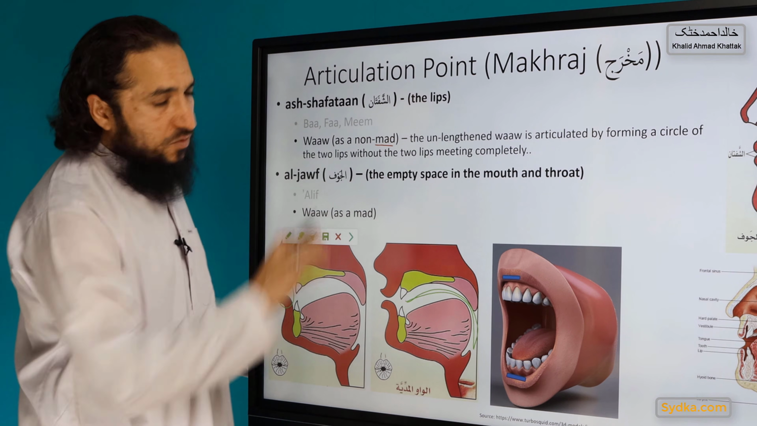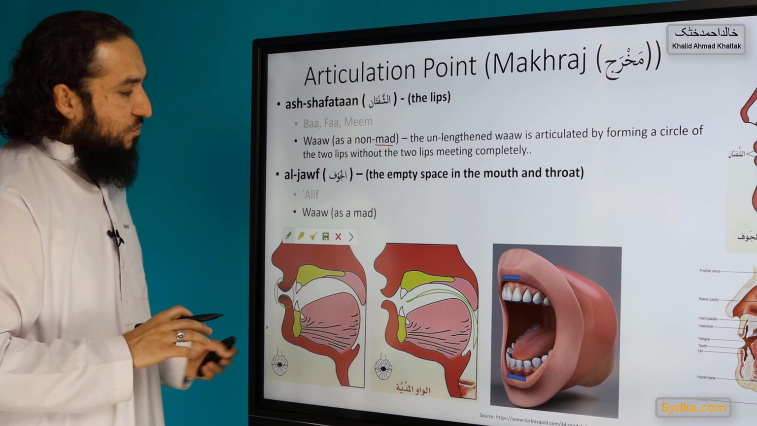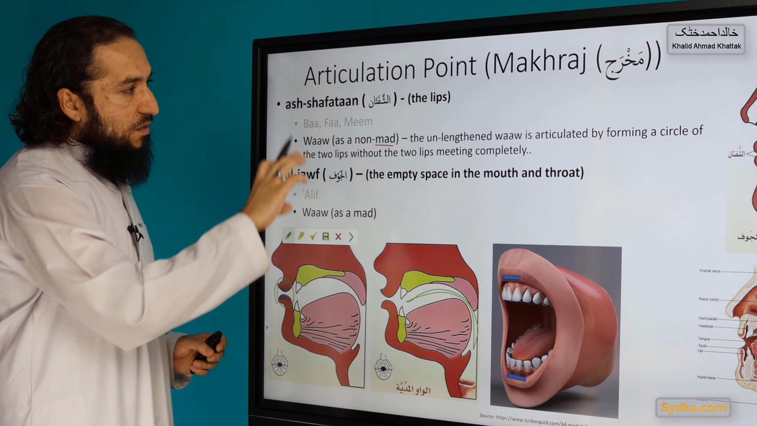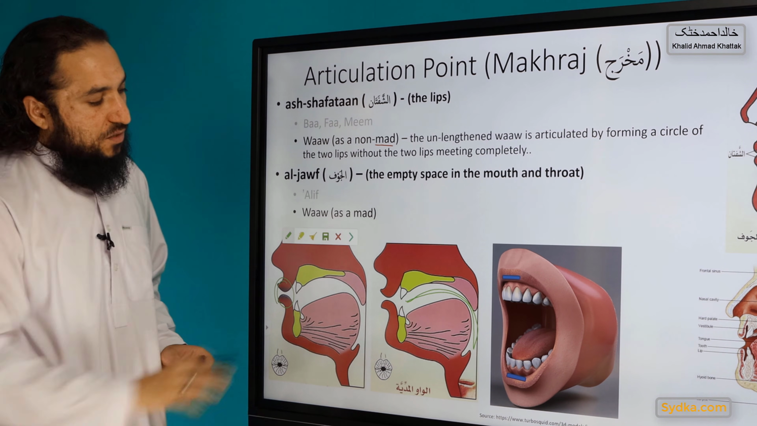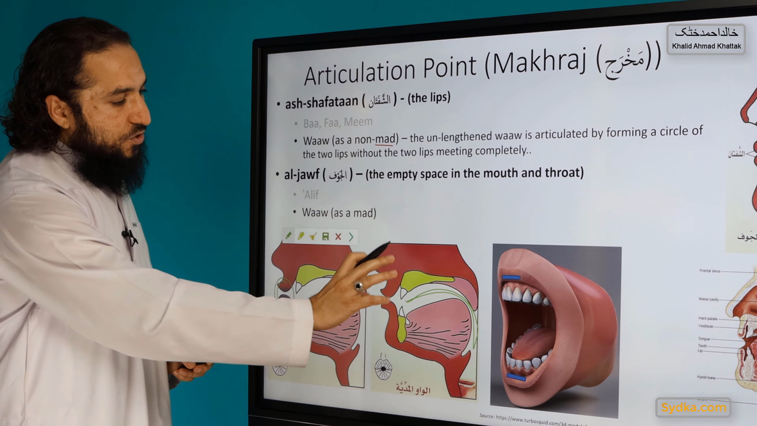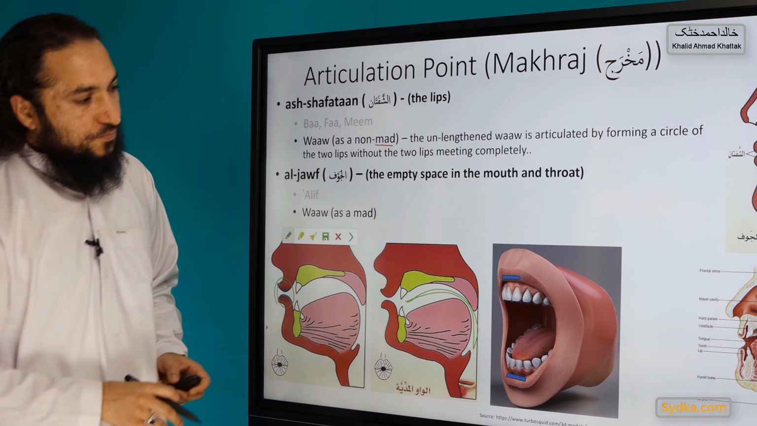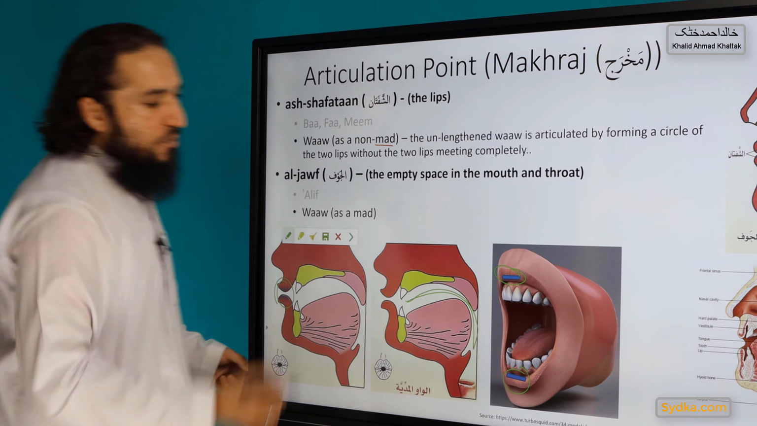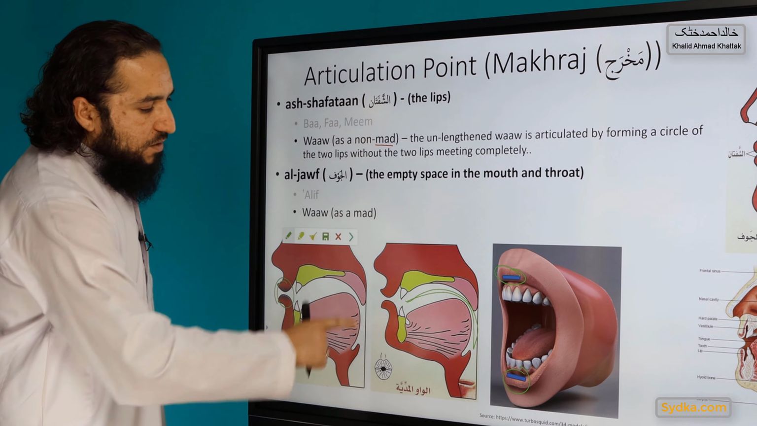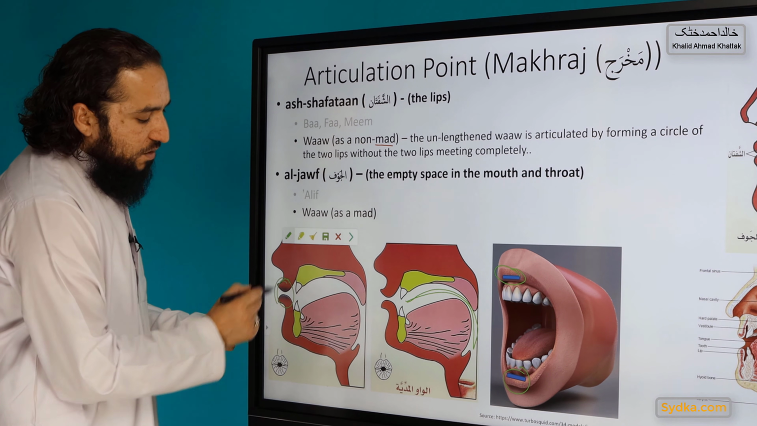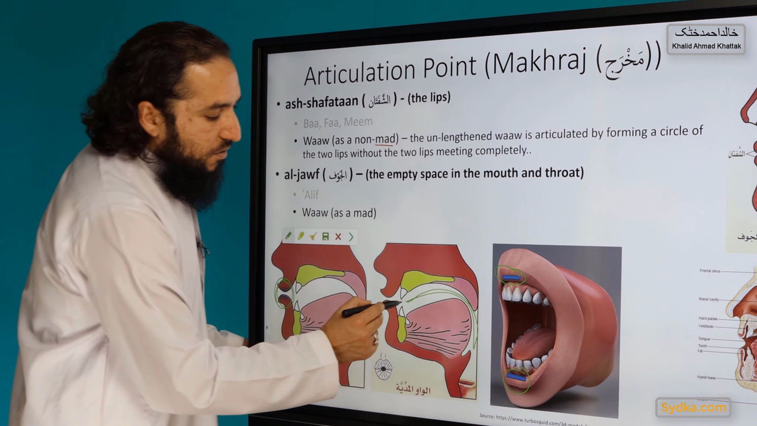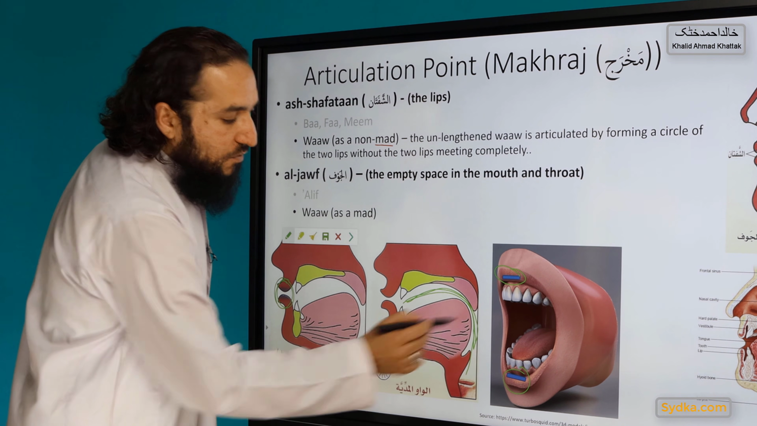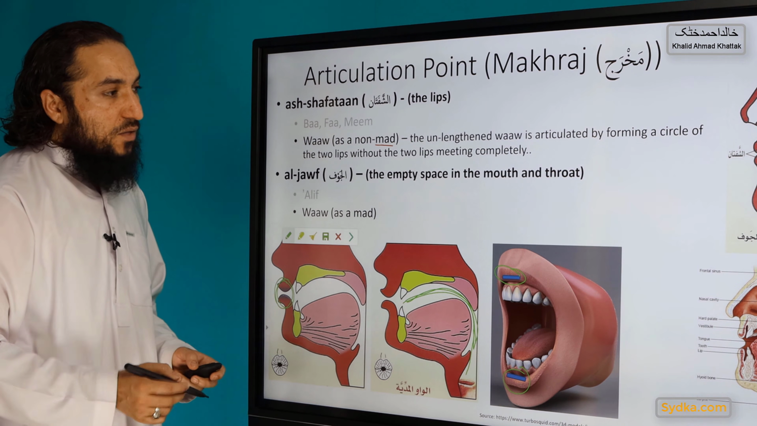Okay. So that's the difference in the different usage of wow. One is consonant, one is vowel, and different articulation points for both of them. For the consonant, you use the lips, but the other parts are not involved, and the focus is on the lips. And for the mad, it is the empty space of the mouth and the halq, the throat.